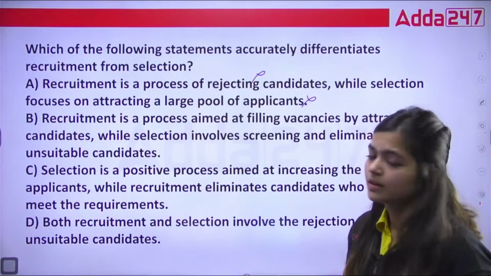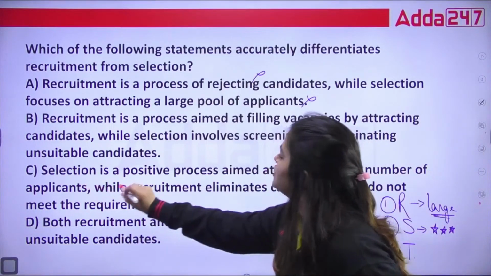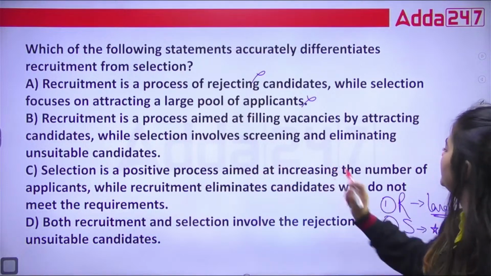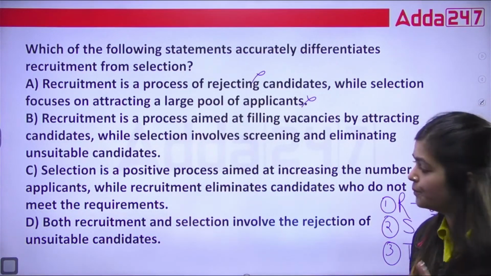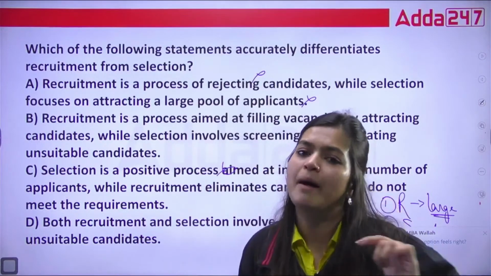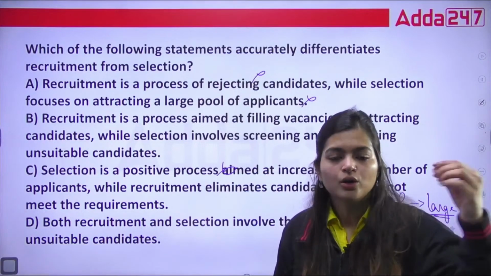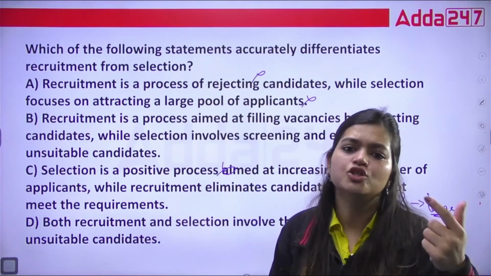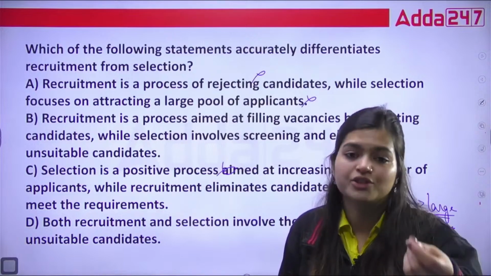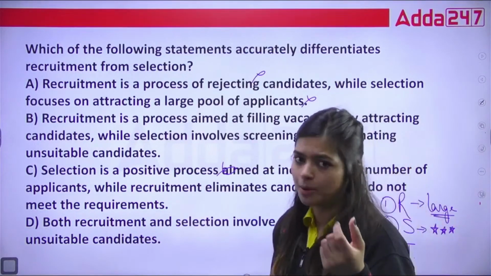No. Vice versa, they have written in this. If we see the third option, selection is a positive process aimed at increasing the number of applicants? No. Because of selection, you are going to reduce your number of applicants because you are eliminating those whose resume or CV is not matching with our JD, with the job description.